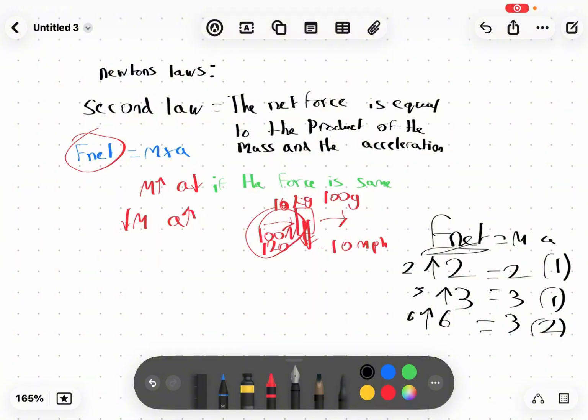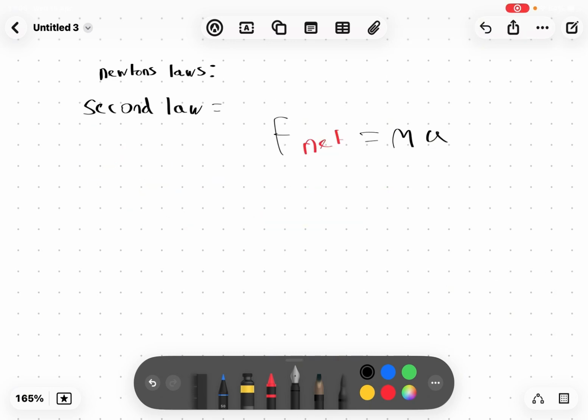Basically, the second law says that the net force is equal to the mass times the acceleration, as we can see here. Now remember how we said that the acceleration is equal to the change in velocity.